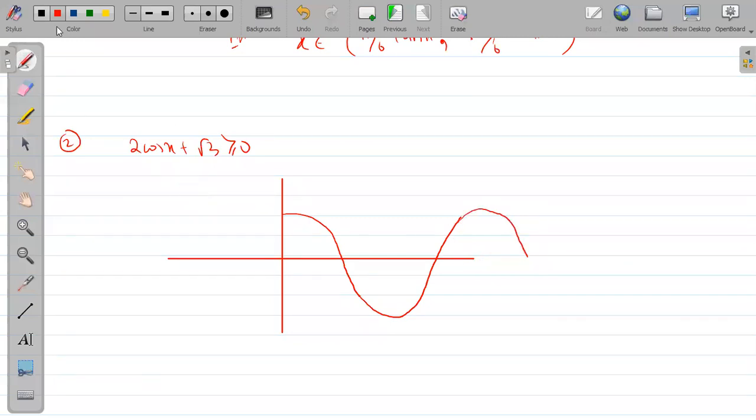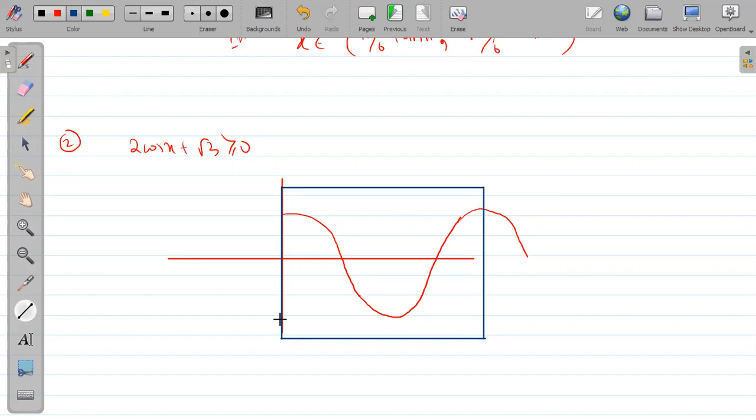So basically, draw a box, a periodic interval. We will make a box from 0 to 2 pi. That box is our box of observation. We will be observing everything inside this box only, nothing outside of that. So here the points are pi by 2, pi, 3 pi by 2, 2 pi, 0.